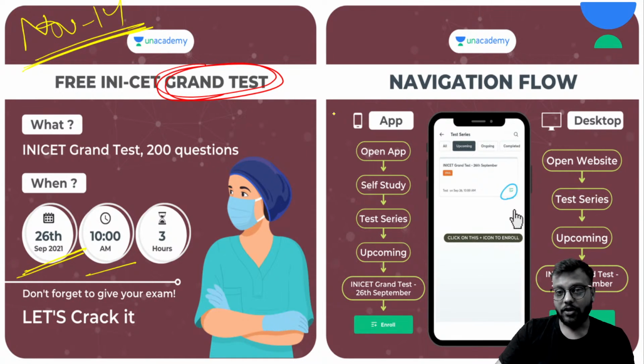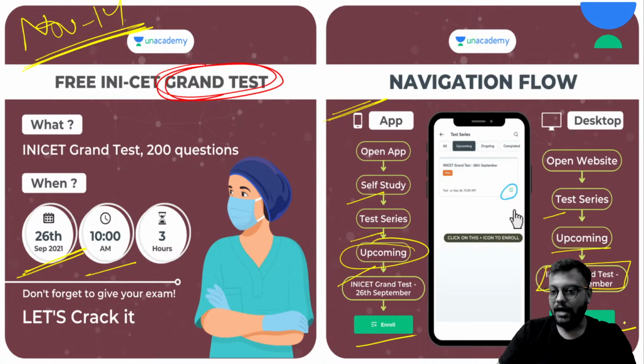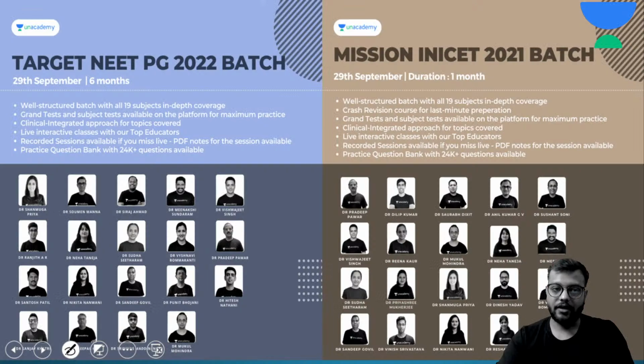And for subscribing or giving the grand test on the app, you just need to open the self study test series and the INICET grand test in the upcoming option, and on the website in the test series you have the grand test in the upcoming option, so you can enroll and then participate in the grand test.